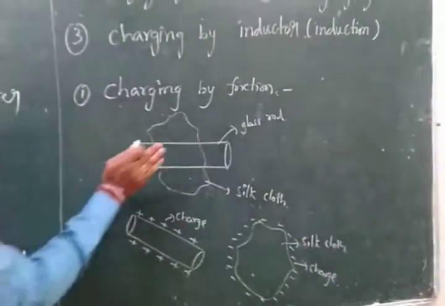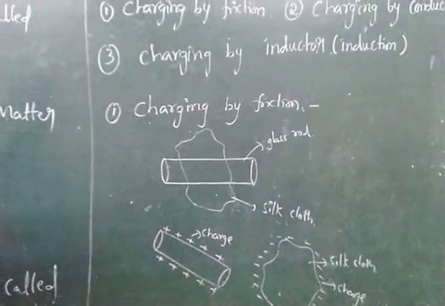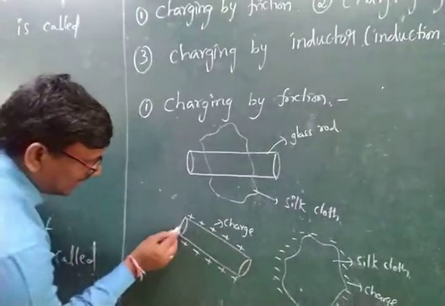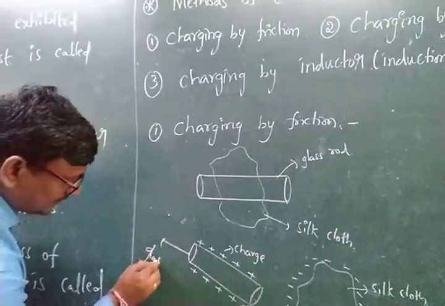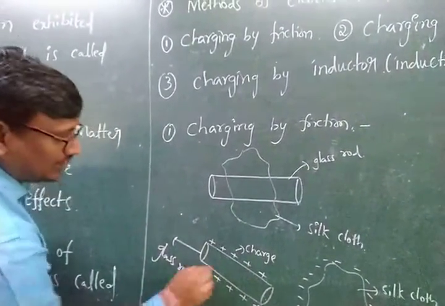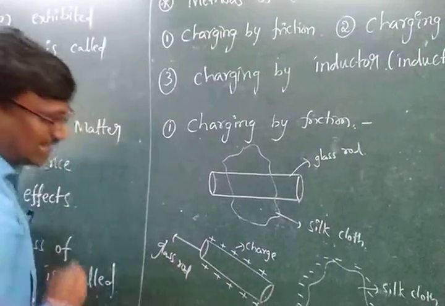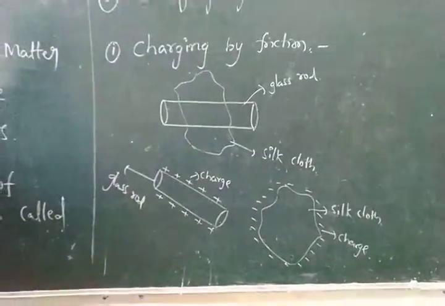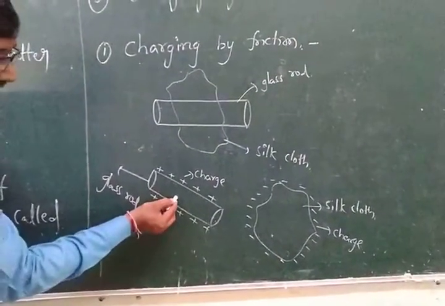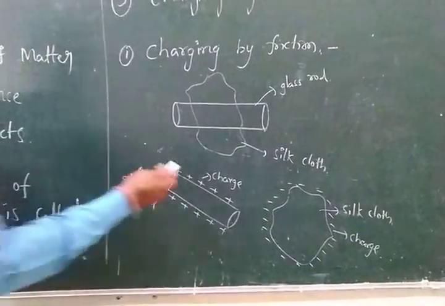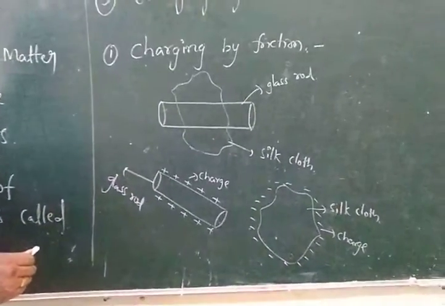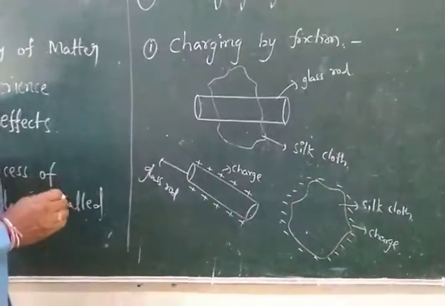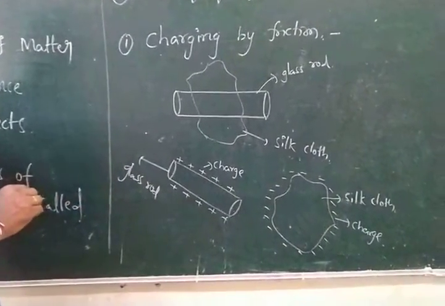Now when we are rubbing on the glass rod, the charges are transferred. The positive charges are induced on a glass rod, and negative charges are induced on a silk cloth. That means the glass rod can gain charges, and the silk cloth can lose its electrons. Electrons are charges.